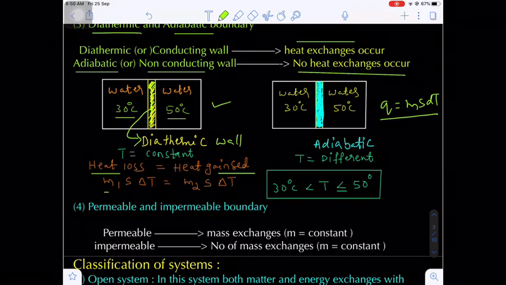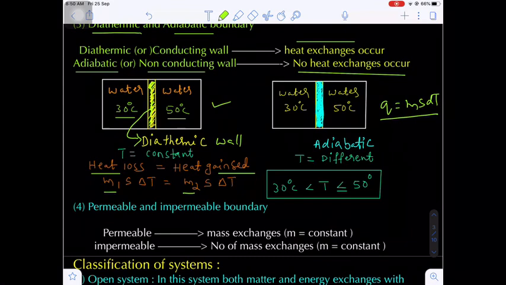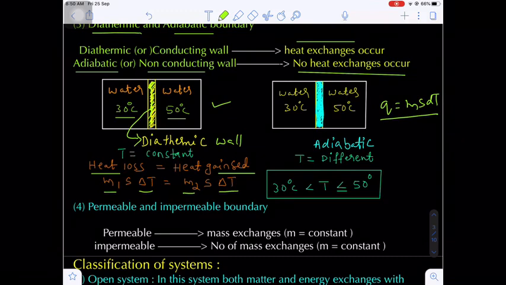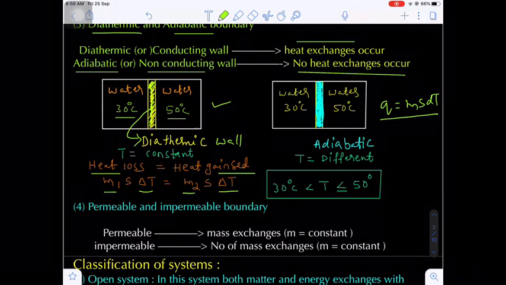Let's suppose in both cases the mass of water is the same, so m1 and m2 get cancelled, and the specific heat of water is also constant, so s gets cancelled. Then the change in temperature will be the same, when both systems have the same amount and same specific heat. Are you getting my point? So one can conclude the final temperature obviously will be greater than 30 degrees Celsius and less than or equal to 50 degrees Celsius.